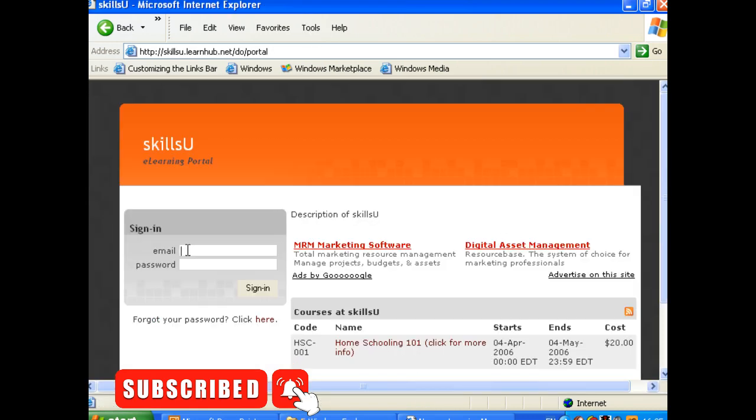And the prospective student is told to sign in at skillsulearnhub.net with the email. This is their login one, which is sales@orders247.com, and they're given a password as well.